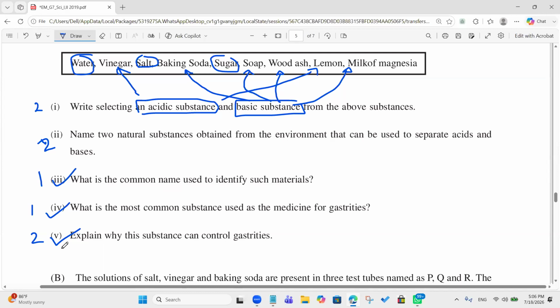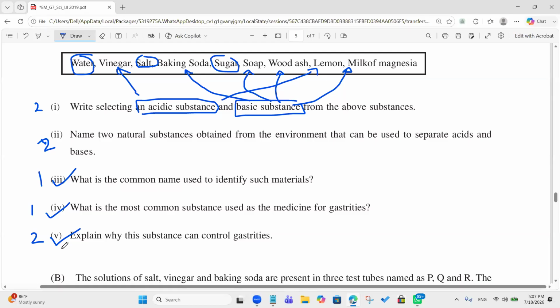Yes, Loy? Milk of magnesia is a base, so it neutralizes the excess stomach acid. Okay. Can you repeat it again?